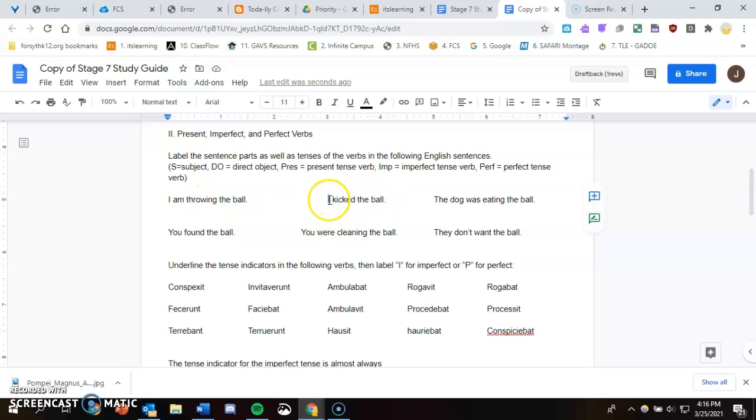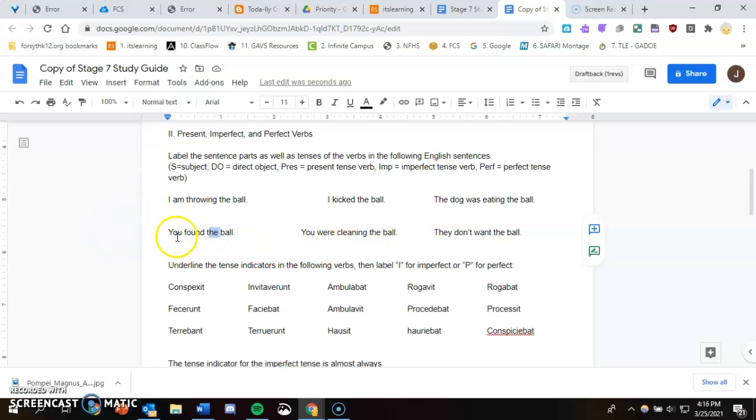I kicked the ball, I is your subject, that would be nominative. Kicked is a perfect tense verb because it ends with ed, and the ball is your direct object. The dog was eating the ball. The dog is your subject, was eating, that is how you would translate an imperfect tense verb. Compare it with am throwing. Am throwing is happening now. Was eating was happening in the past. The ball, once again, the direct object, and that would be accusative. In all of these examples, the ball is the direct object.